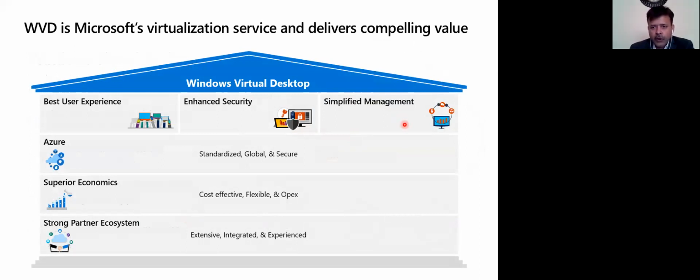Right. So let's go into the detail of the different value additions. You can see the best user experience, enhanced security, simplified management, then Azure benefits, then superior economics, cost effective, flexible, and operation expenditure, and then strong partner ecosystem. So I will take one by one all of these and I will try to explain the value of the WVD.